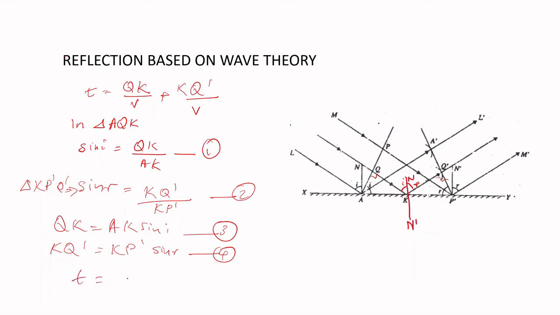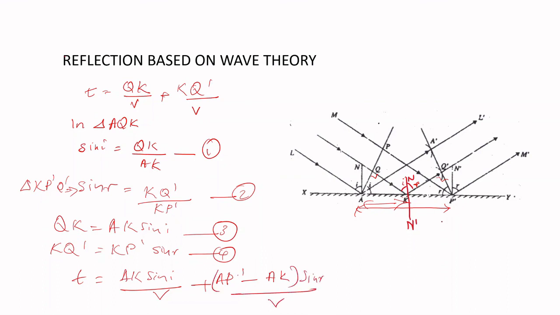Now we will apply this in the time equation. That time equation is AK sin I by V plus KP dash sin R by V. KP dash we will write as AP dash distance minus AK. So we will write it as AP dash minus AK, into sin R, by V.